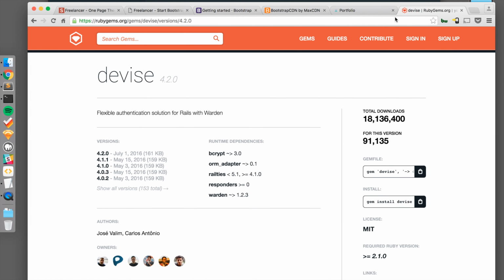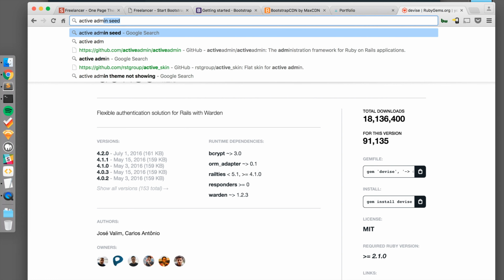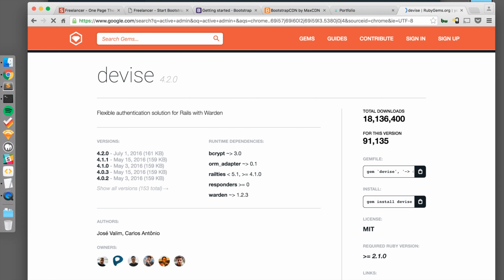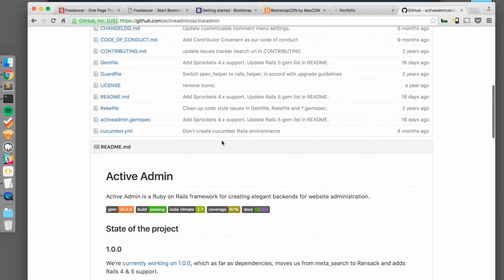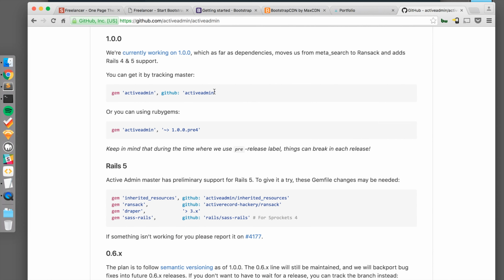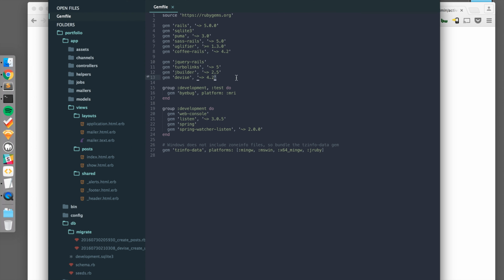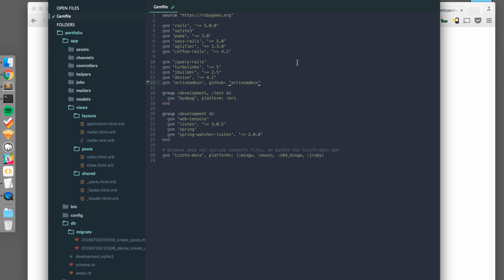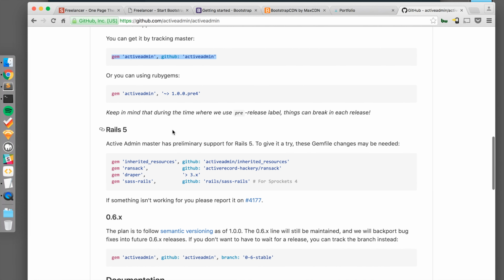So I'm going to do a search for Active Admin and I'm going to go to GitHub for this one because with Rails 5 it's going to require us to use the master branch. So let's copy this, go to Sublime Text, paste this into our gemfile. If we go back to the documentation, we can see that for Rails 5 we also need to add a couple of these other gems.